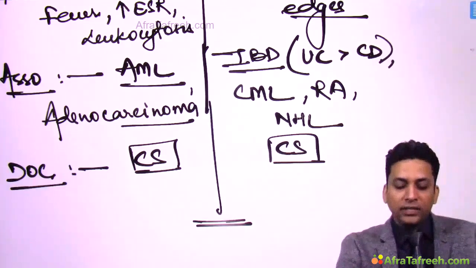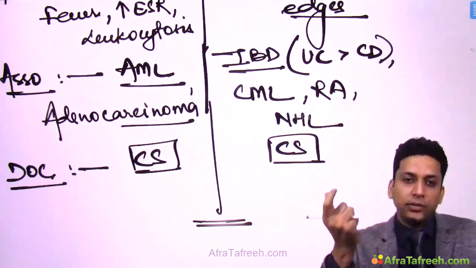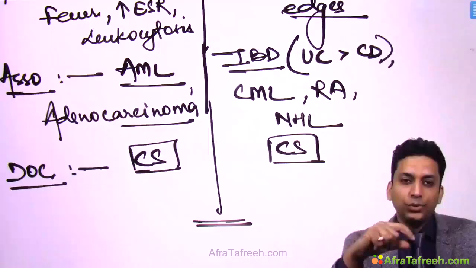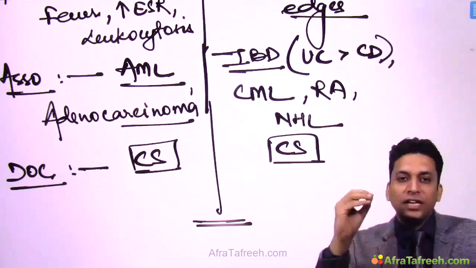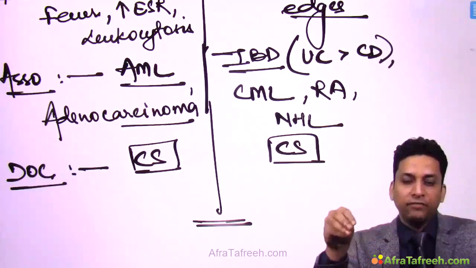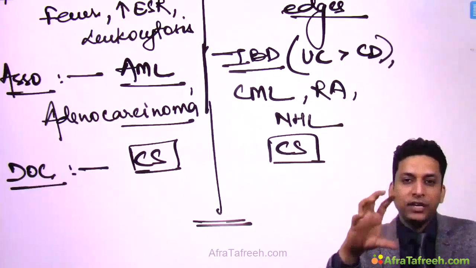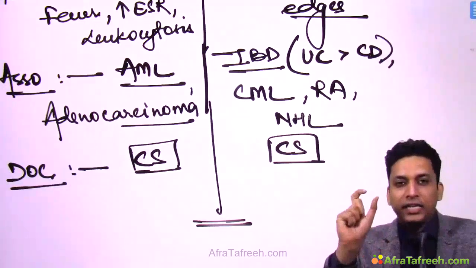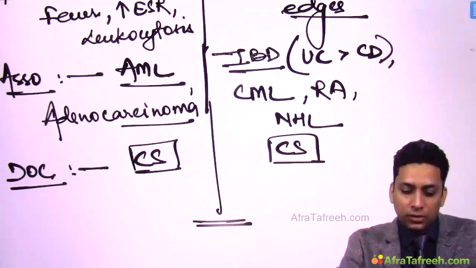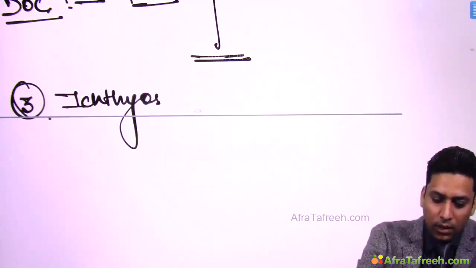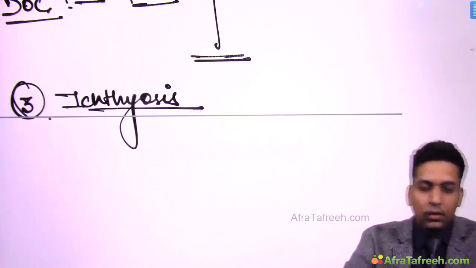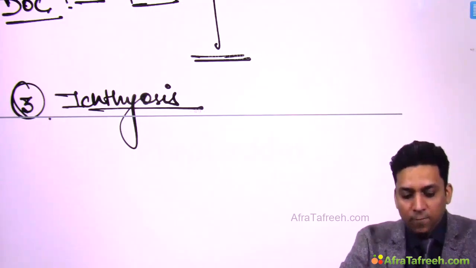Now you might be wondering why this is grouped under neutrophilic dermatosis, because in both these conditions, Sweet syndrome and pyoderma gangrenosum, if you take biopsy from the lesions, you will get deep dermal neutrophilic infiltrate. So because these are the examples of deep dermal neutrophilic infiltrate, they are included in neutrophilic dermatosis. Then third condition is ichthyosis.